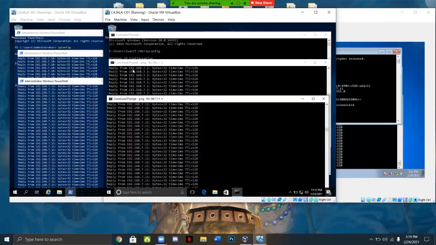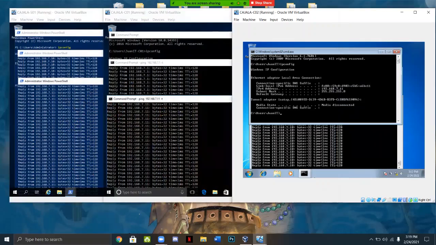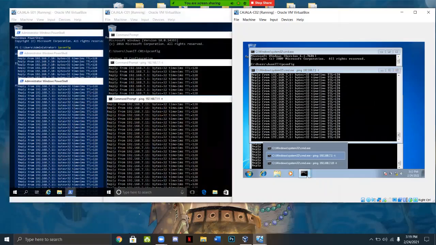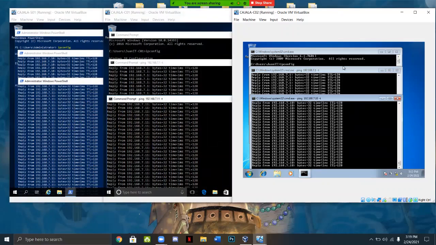And from my Windows 10, my Windows Server 2019 is connected at 192.168.7.1 and my Windows 7 at 192.168.7.11. And from my Windows 7, the Windows Server 2019 is connected at 192.168.7.1 and Windows 10 is already connected here at 192.168.7.10.